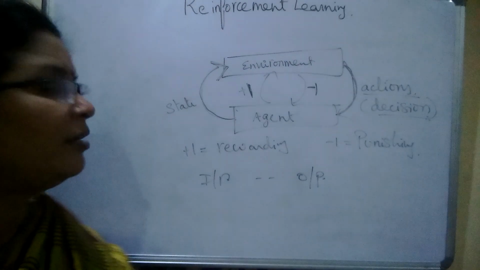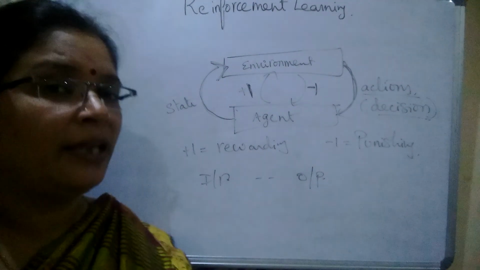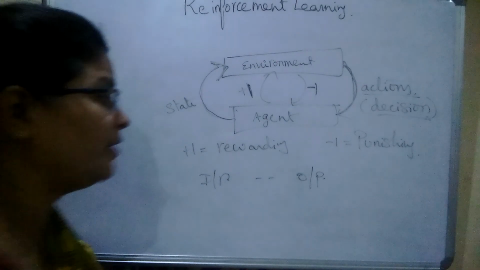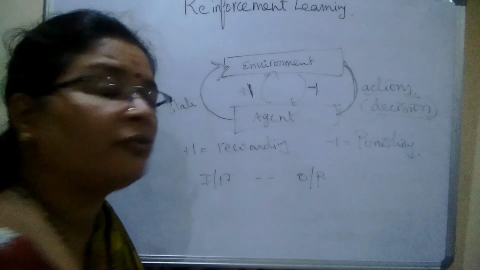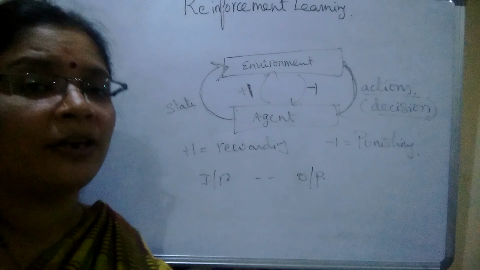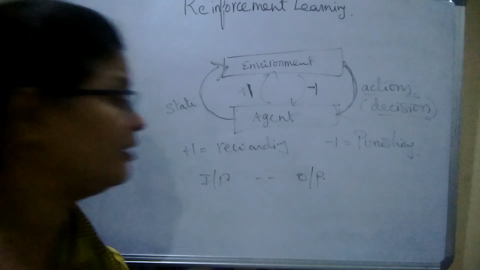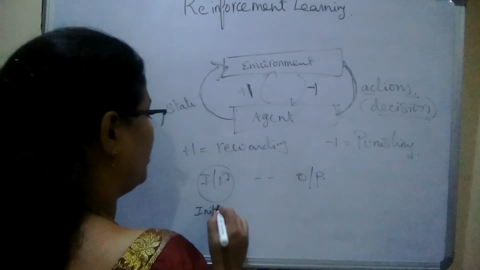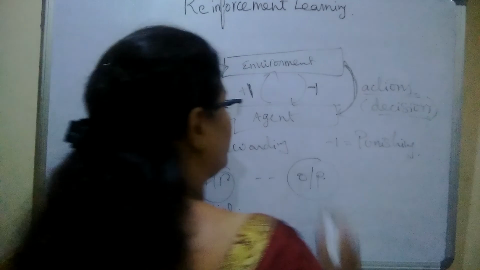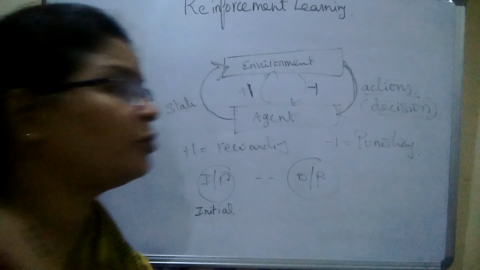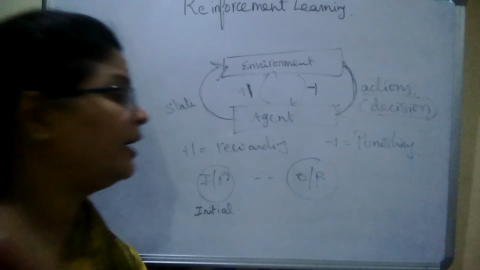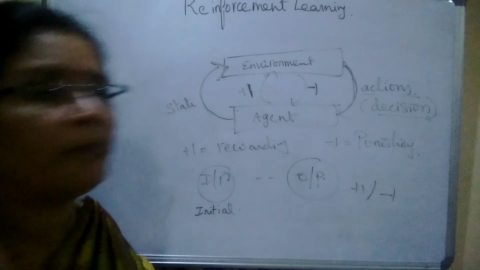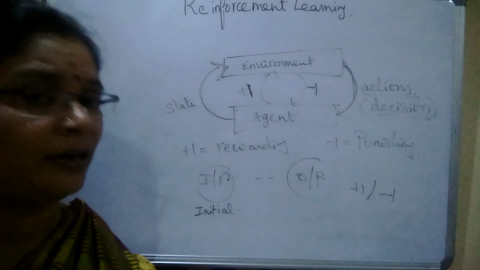Now we see what are the various states of the agent. The agent, in an environment, can have two different kinds of states. The first one is the input state. Input state means the state while executing the set of actions. So input state is called the initial state of the agent. The last one is the output state. After successful execution of the actions, it can get +1 or it can get -1. Either +1 or -1 it may get. That can be represented in the output state.